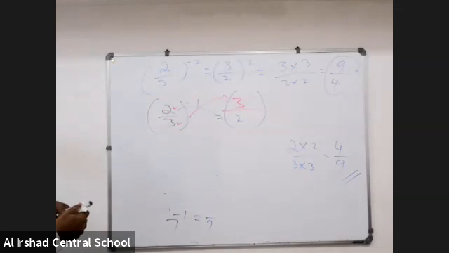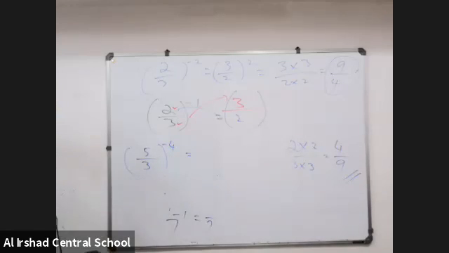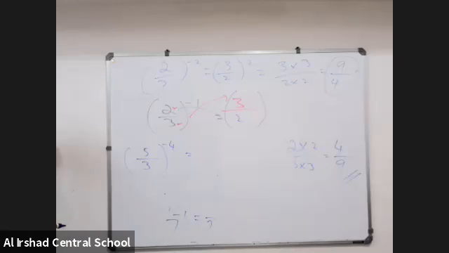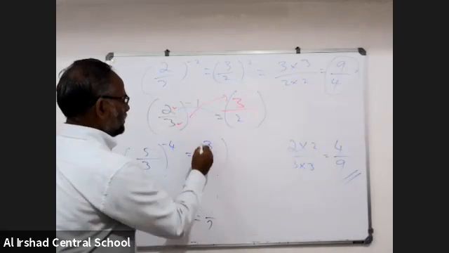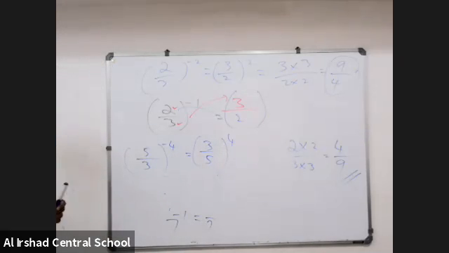So, listen here. 5 by 3 inverse 4. Tell me what is the answer for this one. 5 by 3 inverse 4, what is the answer? Reciprocal of 5 by 3 is 3 by 5, all to the power of 4. That means 3 by 5 into 3 by 5 into 3 by 5 into 3 by 5. That you know.